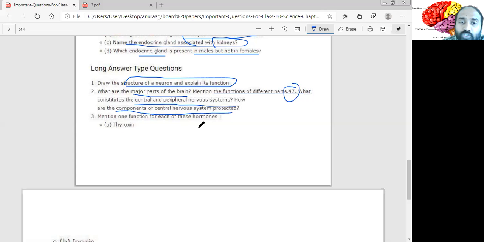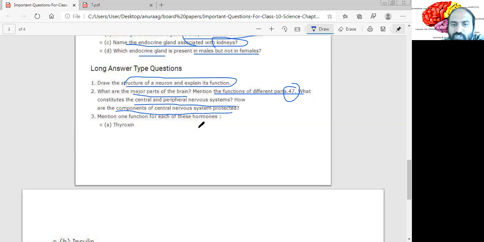Okay, now what constitutes the central and peripheral nervous system? The central nervous system, of course, is constituted by the brain and spinal cord. The peripheral nervous system is constituted by motor neurons, sensory neurons, and mixed neurons. Or you can say the autonomic nervous system, parasympathetic and sympathetic. That much detail is not required. So you just tell this answer: mixed neurons, sensory neurons, and motor neurons.